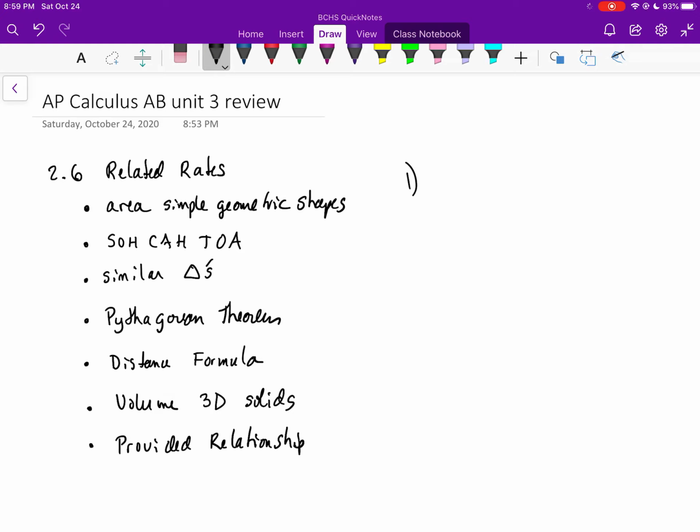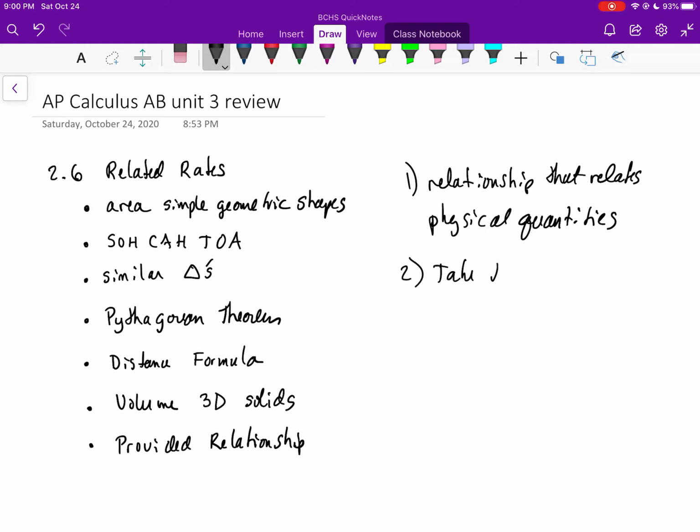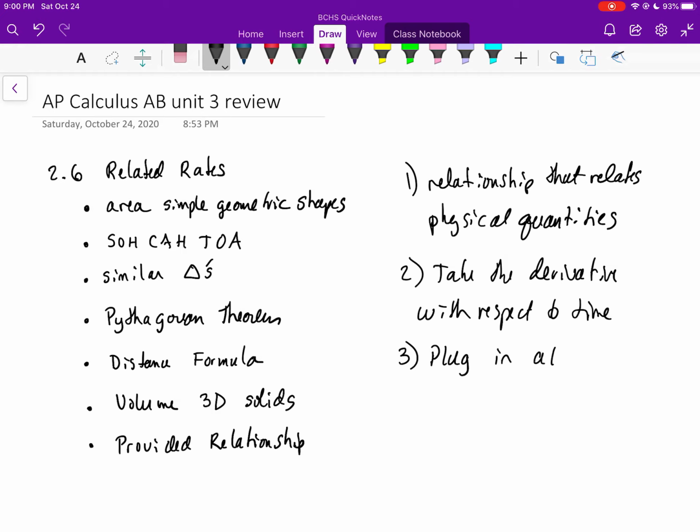You need to come up with a relationship that relates the physical quantities. Then you're going to take the derivative with respect to time. Then you're going to plug in all your knowns, all the known values. And then finally you're going to solve for what you're trying to find.